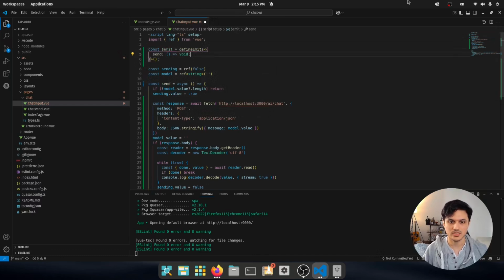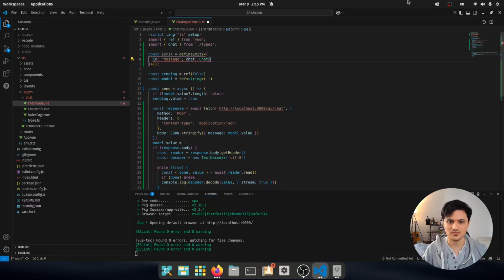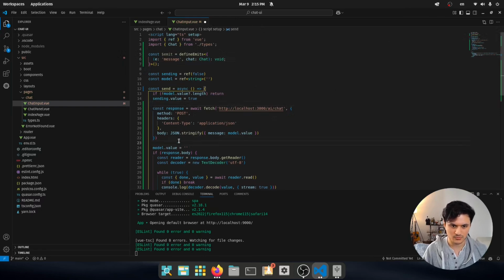I'm going to call it message, and the message is going to get a chat type, and there's no output. So in this case, it is going to be right before this. Yeah, so emit message, the role is going to be user.